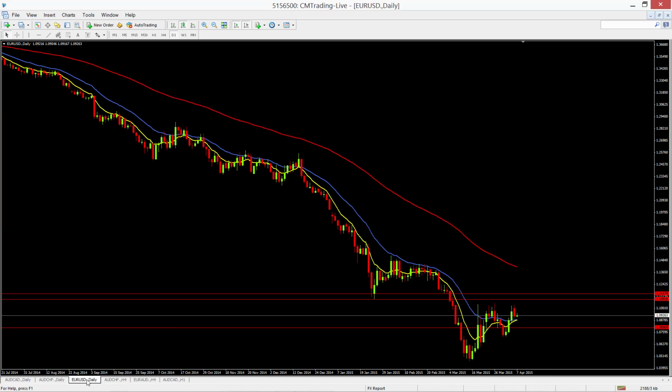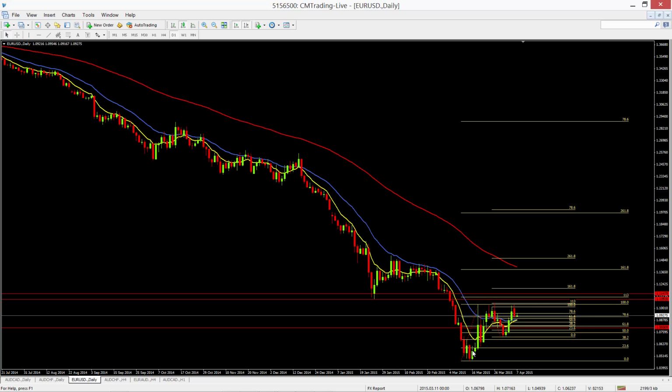The Euro US dollar daily, yeah, this has been on the radar for a very long time. It looks to be forming another double top, a little bit of a dark cloud cover candle going on over there. We'll have to see how this follows through. Obviously, if we put a fib on here, if it does break the high, we can see it going to one of those upper levels, so 161 or 261 extension. If you want a bit of a longer term one, we just put it in like that. And if it does break, there's a little bit of a cluster up at 119. So we'll have to see what happens here.